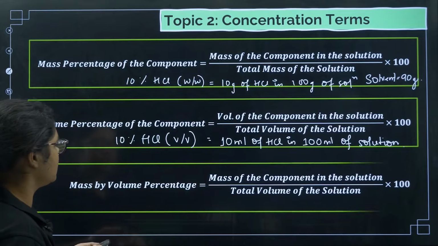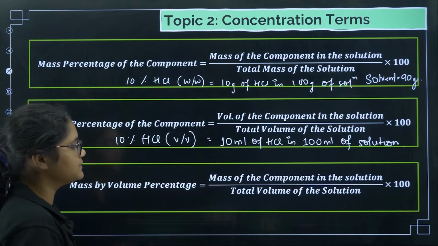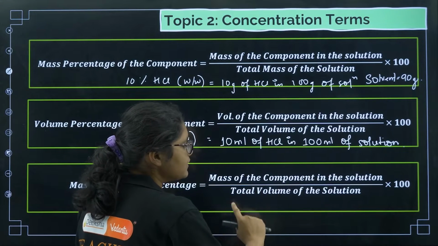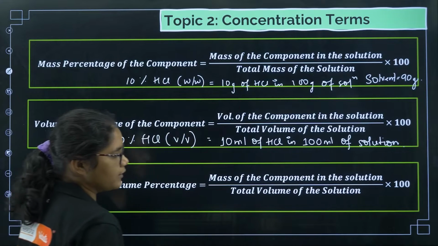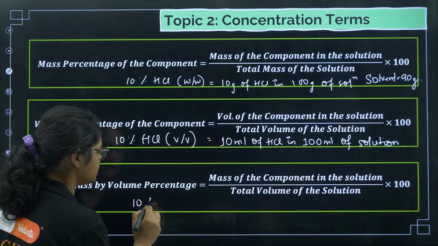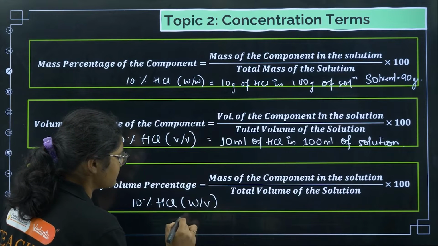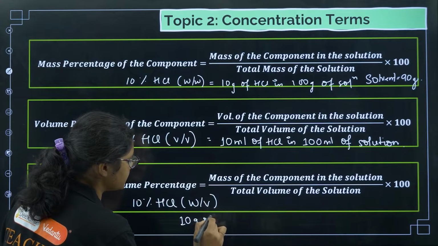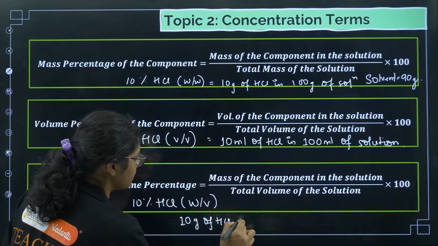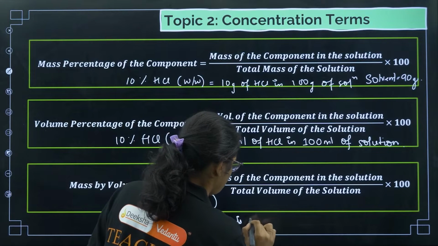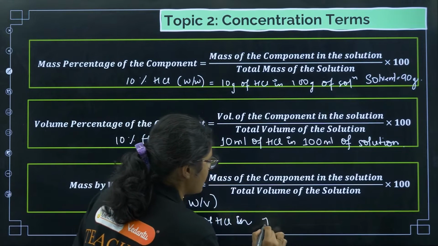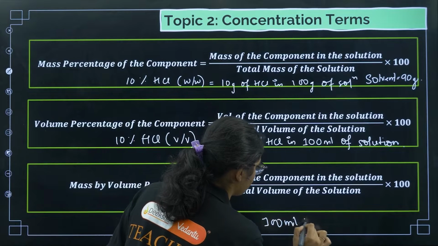Now coming to the next one, mass by volume percentage. Mass by volume percentage means the mass of the component divided by the total volume of the solution, multiplied by 100. So if I write 10% HCl W by V, that means 10 gram of HCl is present in 100 ml of solution.